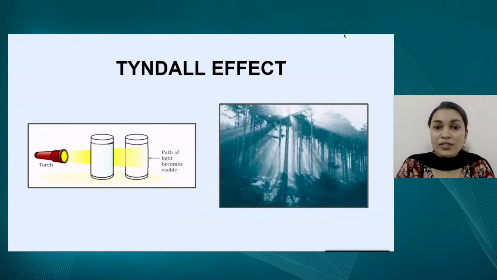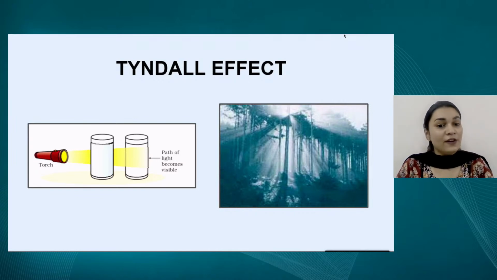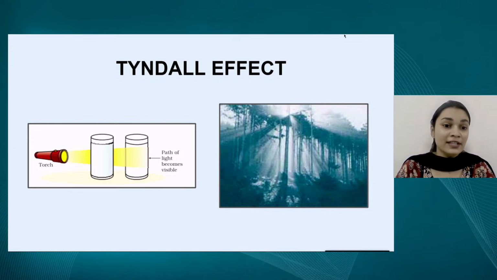So here we should know something about the Tyndall effect. I've been mentioning scattering of light since the past two slides, and this effect is known as the Tyndall effect, named after the scientist who studied it. In the first diagram, you can see that a torch is switched on and the light is shined through two solutions. The first one is a true solution and the second one is a suspension. In the second one, the path of light becomes visible because the particles of suspensions are able to scatter light. And an example that we can see in our everyday life is the second picture.